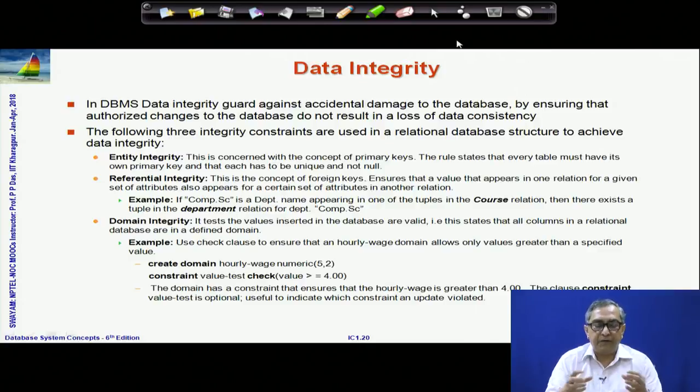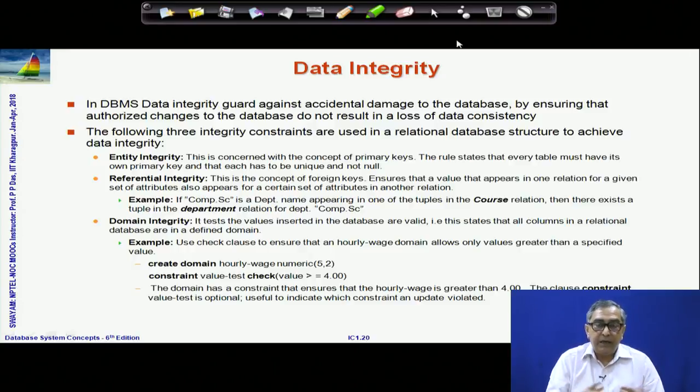If you have someone with a date of birth such that the age of that person is less than 18 years, that is something you do not expect in your database. You may want to say there is a minimum wage to be given to every worker. So, you want to ensure that you can never create a record in the relation you have created for keeping the records of wages and employees where the wage value is less than that given value.